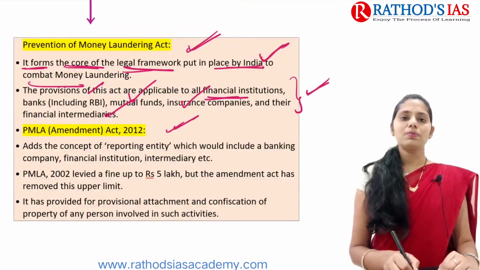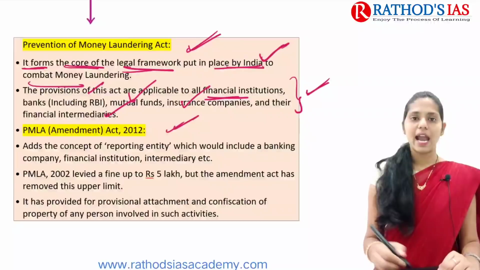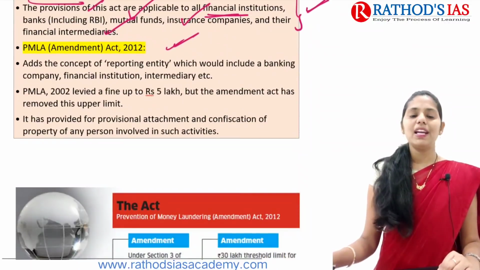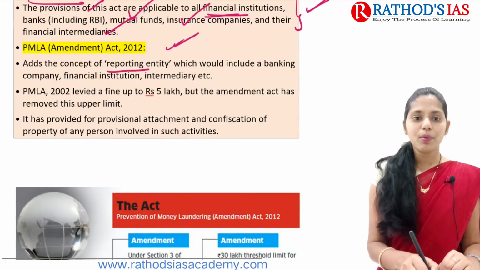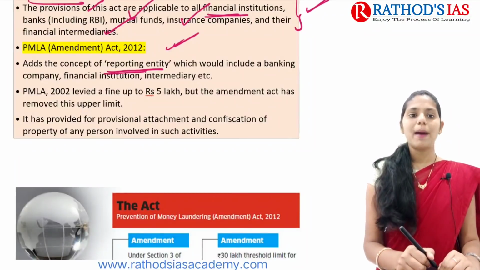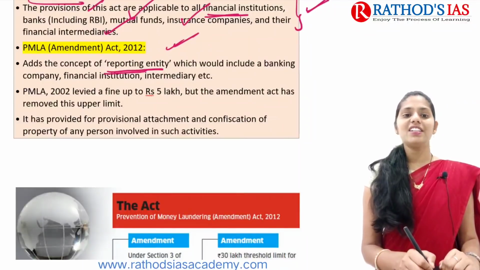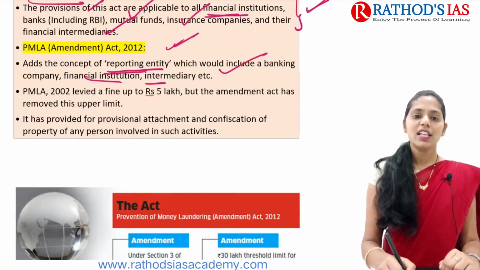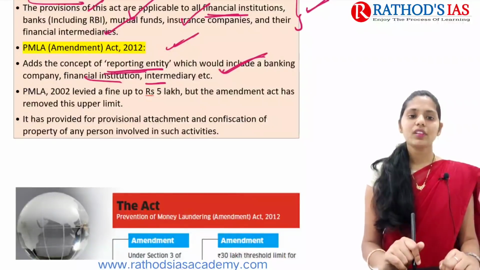And if you are talking about this Prevention of Money Laundering Amendment Act of 2012, it mainly adds a concept of reporting entity, okay, reporting entity, which would include the banking company or any financial institutions or intermediaries. They will also be included now.